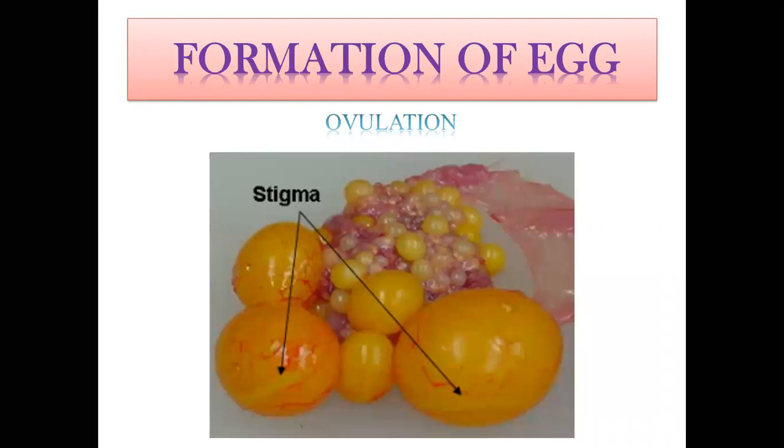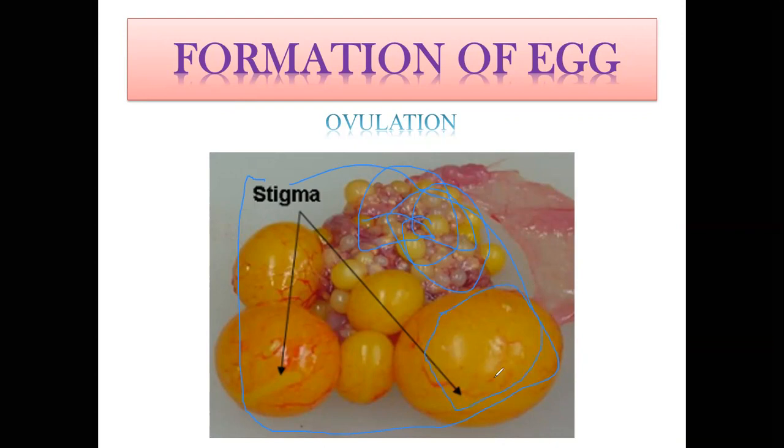So here you can clearly see, this is the ovary of a chicken. Here you can see the clusters of yolks, but gradually there will be development such as like this. This we can say is fully mature.